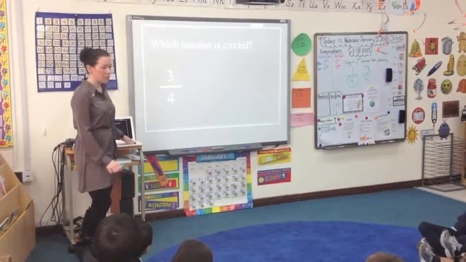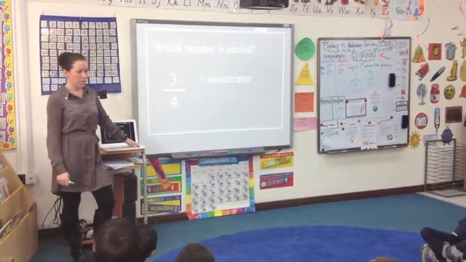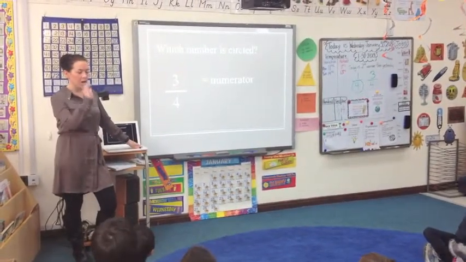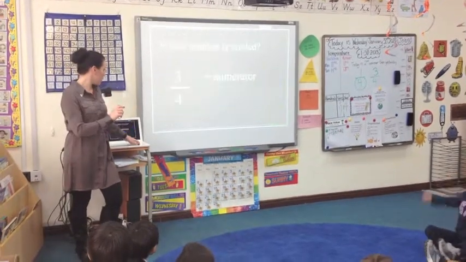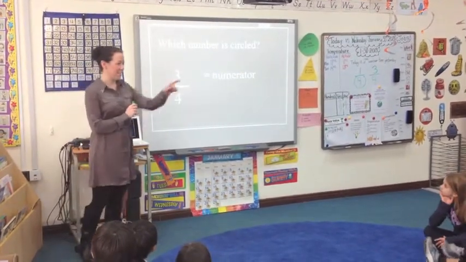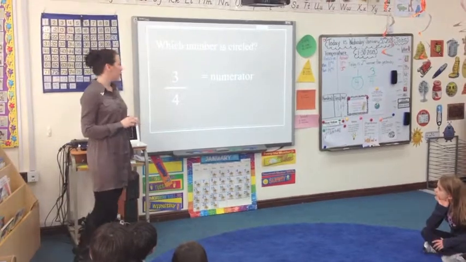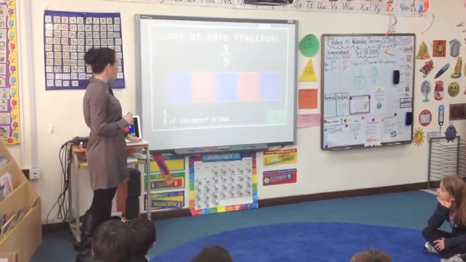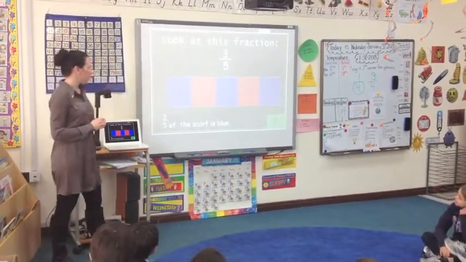What is that called? Who can raise their hand and tell me? The 3 is called the numerator. I asked you to raise your hand. I don't know why the smartboard keeps moving today. Go ahead, Edith. The numerator. Very good job. What about looking at this fraction?